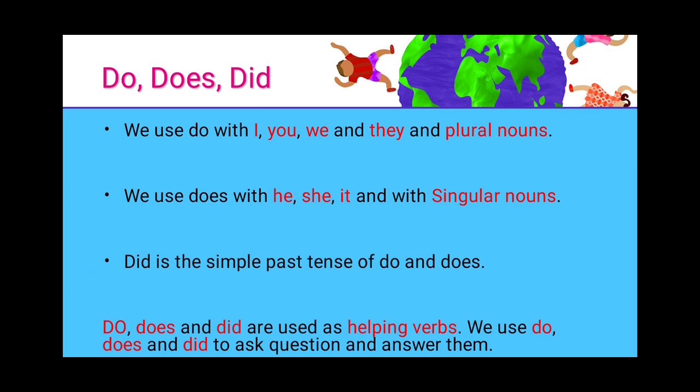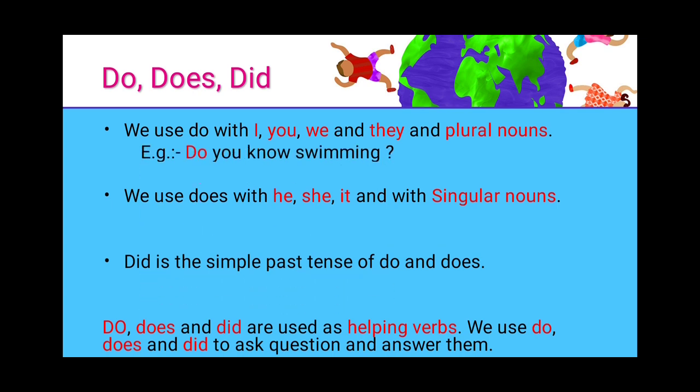Then we use does. When do we use does? We use does with he, she, it and with singular nouns.